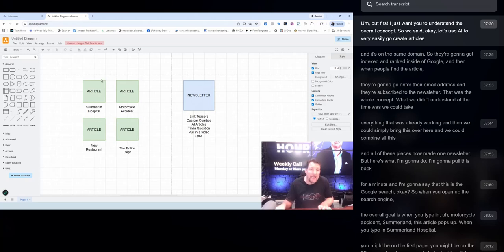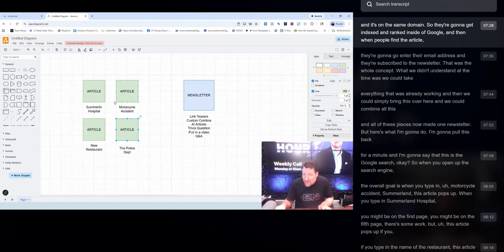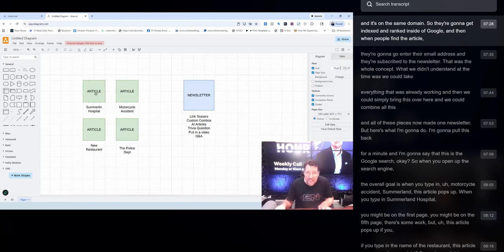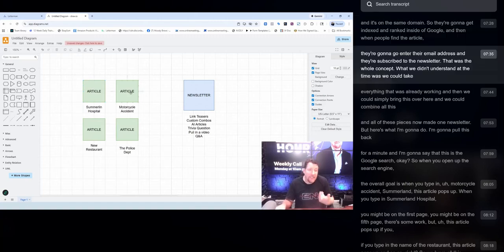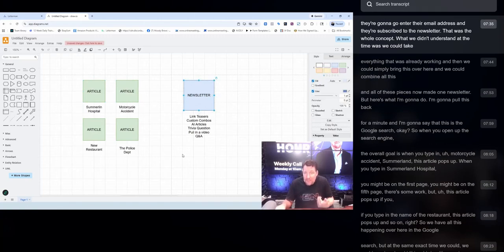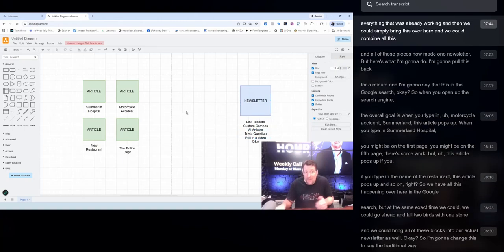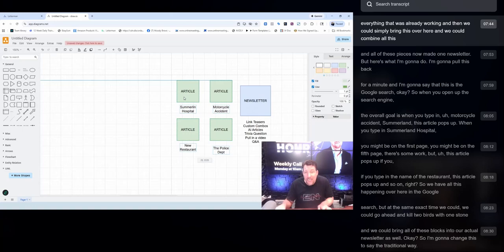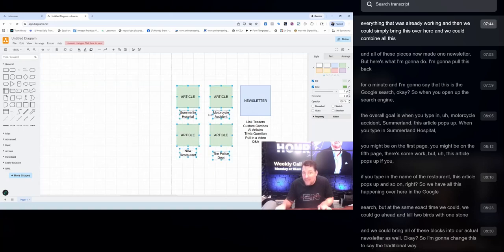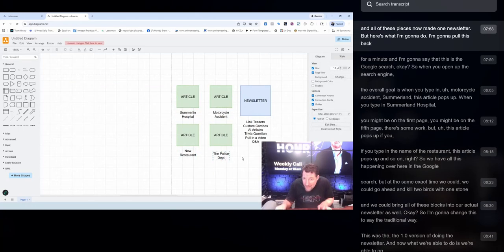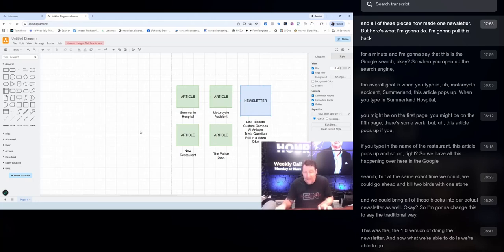So we said, let's use AI to very easily create articles, and it's on the same domain, so they're going to get indexed and ranked inside of Google. Then when people find the article, they're going to enter their email address and they're subscribed to the newsletter. That was the whole concept. What we didn't understand at the time was we could take everything that was already working and simply bring this over here and combine all this. And all of these pieces now made one newsletter.